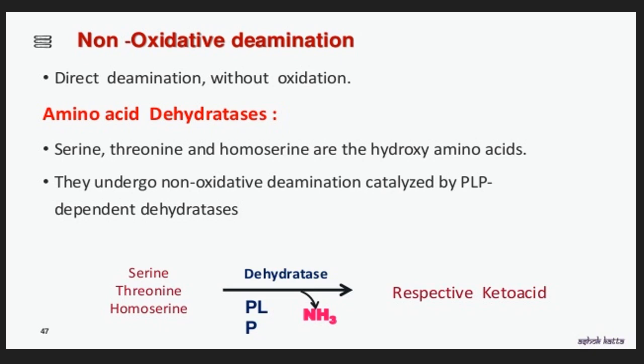The serine, threonine and homoserine are converted into their respective keto acid in the presence of amino acid dehydratase enzyme, and it releases amino group from these amino acids in form of ammonia. This enzyme is also PLP dependent.